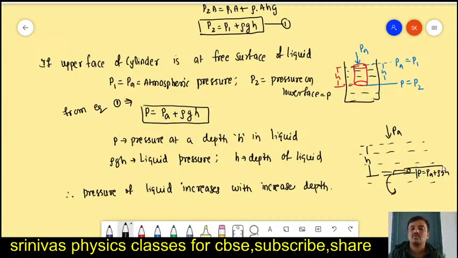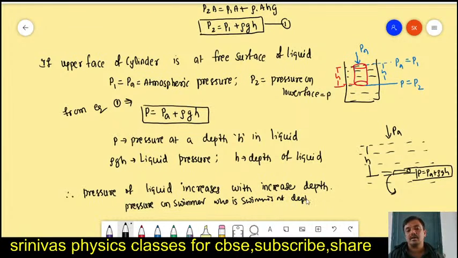The formula for a swimmer at a depth H in the liquid is P equals PA plus rho gh, where rho is the density of the liquid.